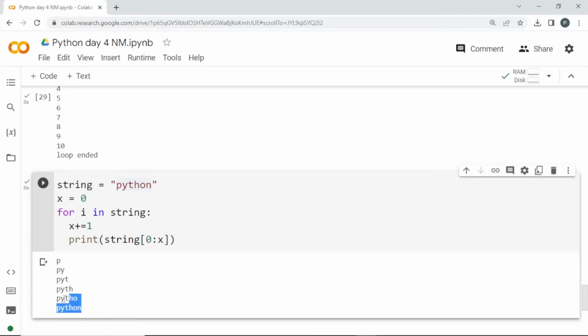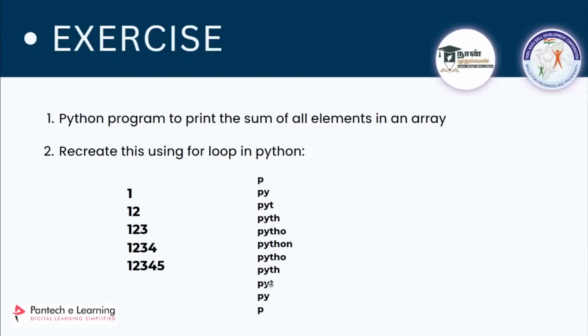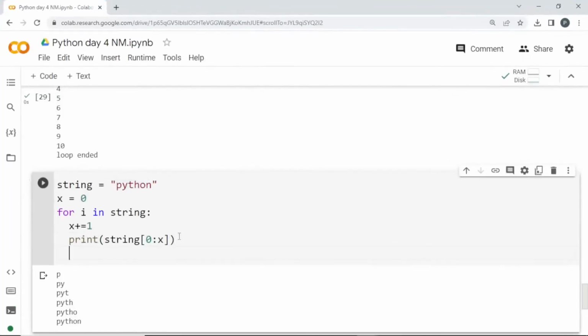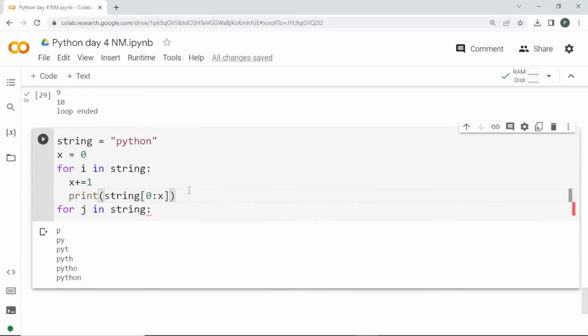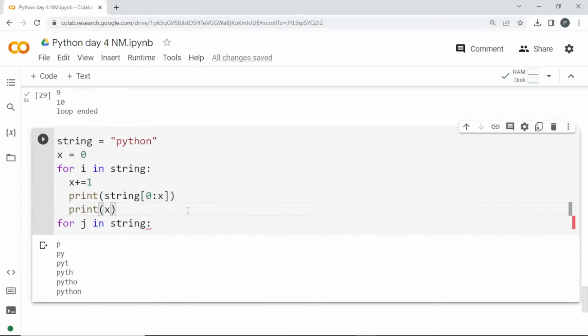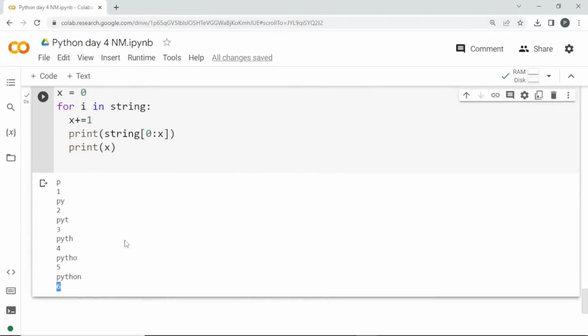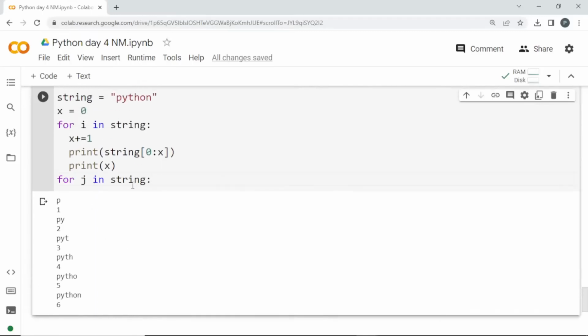Finally, when it reaches the end, we have to do another step, which is going in the reverse way, right? For that I'll create another for loop below this, for j in string. What will be the value of x? I'll print that. The value of x is 6 now, so I'll go in the reverse sense.